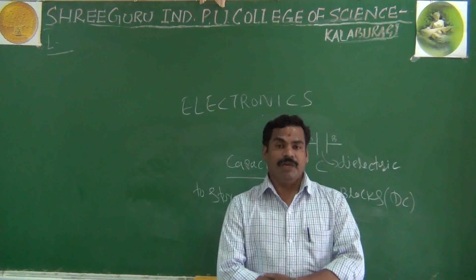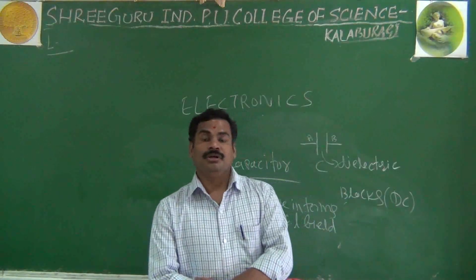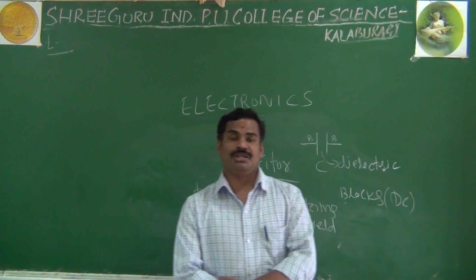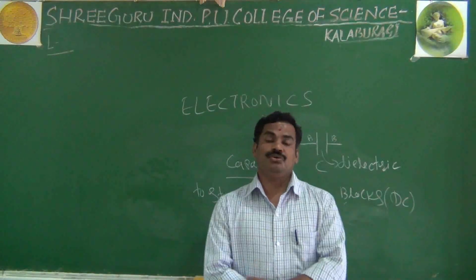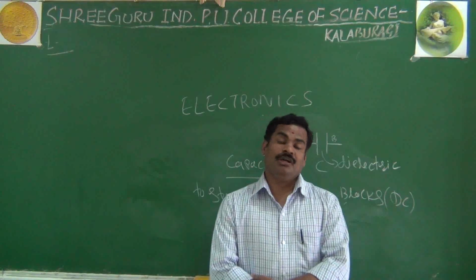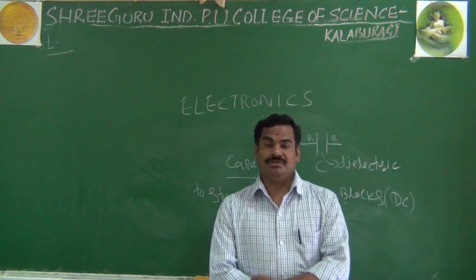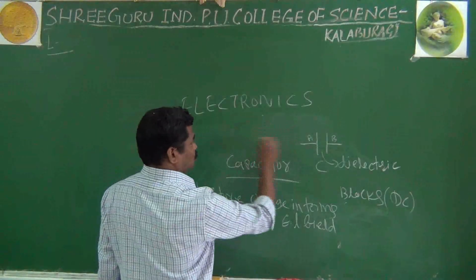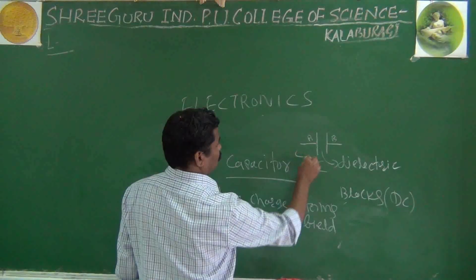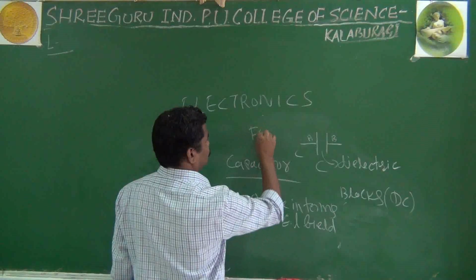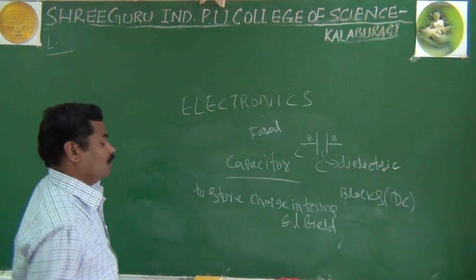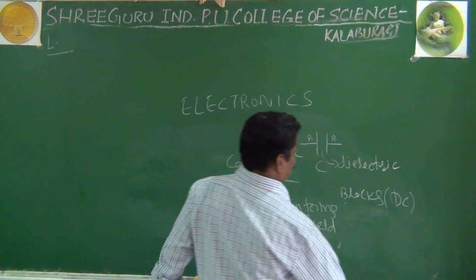Another simple way: capacitor is nothing but the capacity to store the charges, or ability to store the charges. That is nothing but your capacitor. And maybe you have seen already, this is your symbol of capacitor, and you can write the farad is the unit of your capacitor. And now we will go finally for inductors.